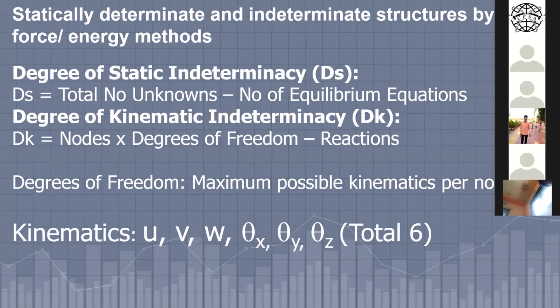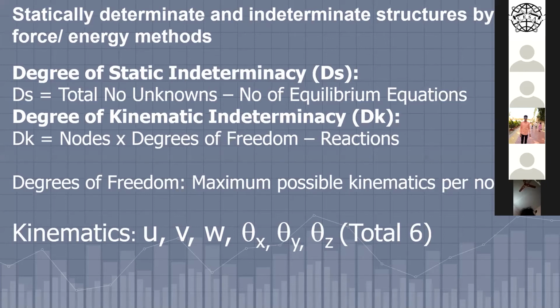So degrees of freedom multiplied by total number of nodes minus the reactions. Why reactions? Because these are the constraints. Where the structure is not able to move in a particular direction, these are called constraints, or reactions, because of the support, because you cannot build a structure in the air. You have to support the structure. There are different types of supports that you have studied: simple support, hinge support, fixed support, pin support. So there are various supports by which you can hold the structure.